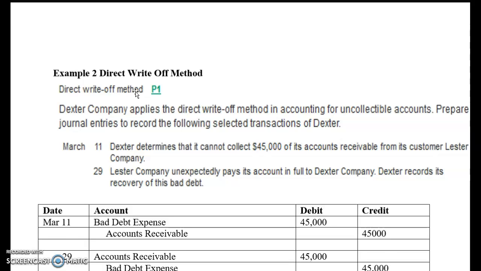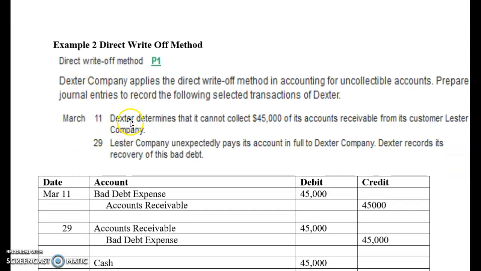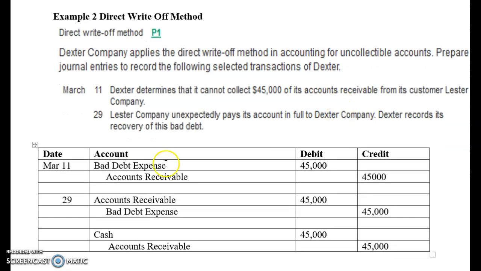So we've got Dexter Company. Dexter determined it can't collect $45,000 from an accounts receivable customer, and they write it off, the direct method. Debit bad debt expense, and credit accounts receivable. So we have a bad debt expense recorded that's going on the income statement, and we're taking the $45,000 off of the balance sheet as an account receivable.